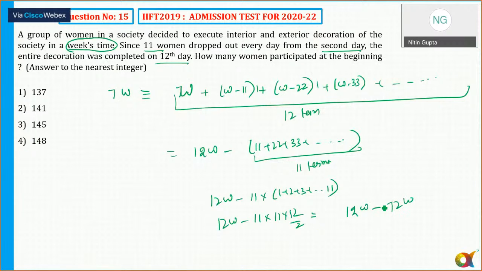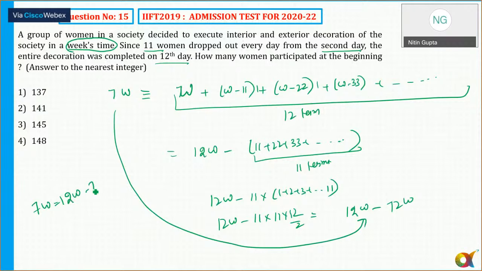And this expression is equal to 7W. So I can say 7W is equal to 12W minus 726. So that will be 5W is equal to 726, approximately. So W, the total number of women, is 145, since 5 times 29 is 145. So the nearest option choice is option number 3.